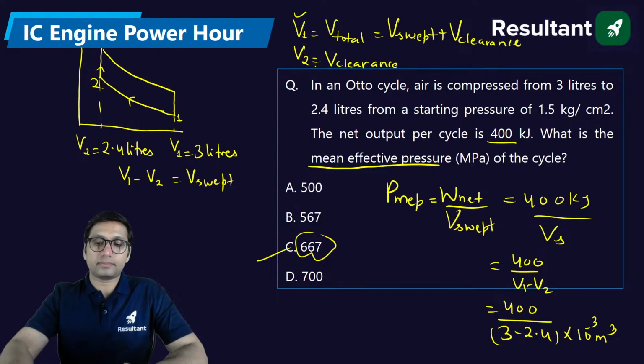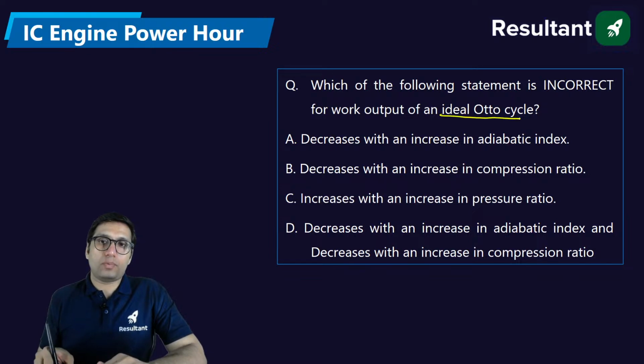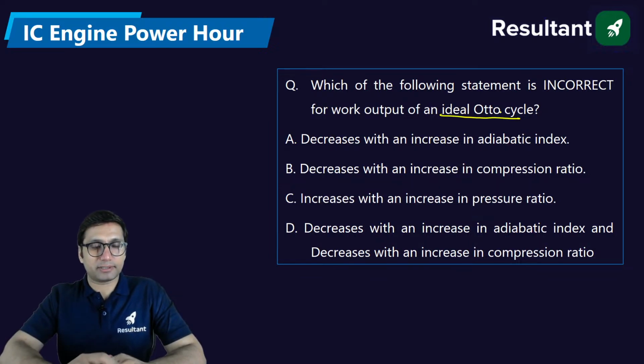Okay. Which of the following statement is incorrect for work output of an ideal Otto cycle? Ideal Otto cycle work output depends on which factors?